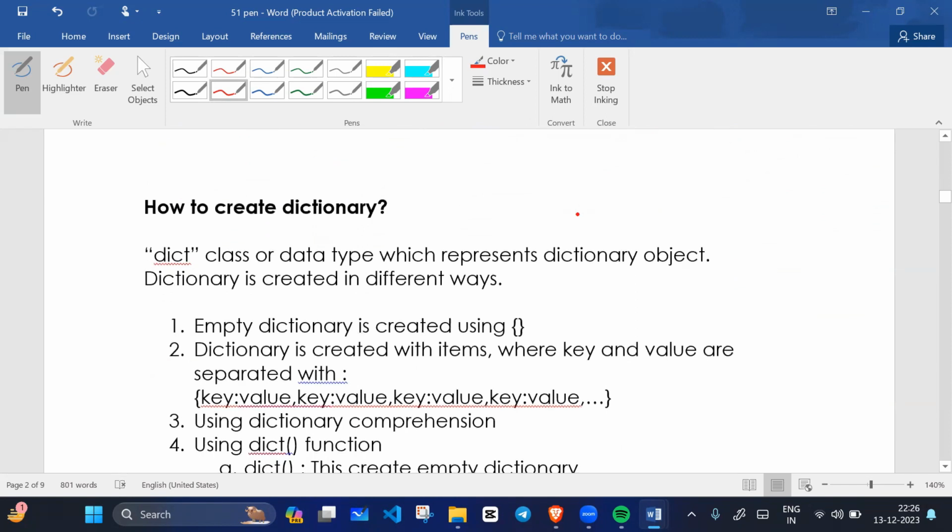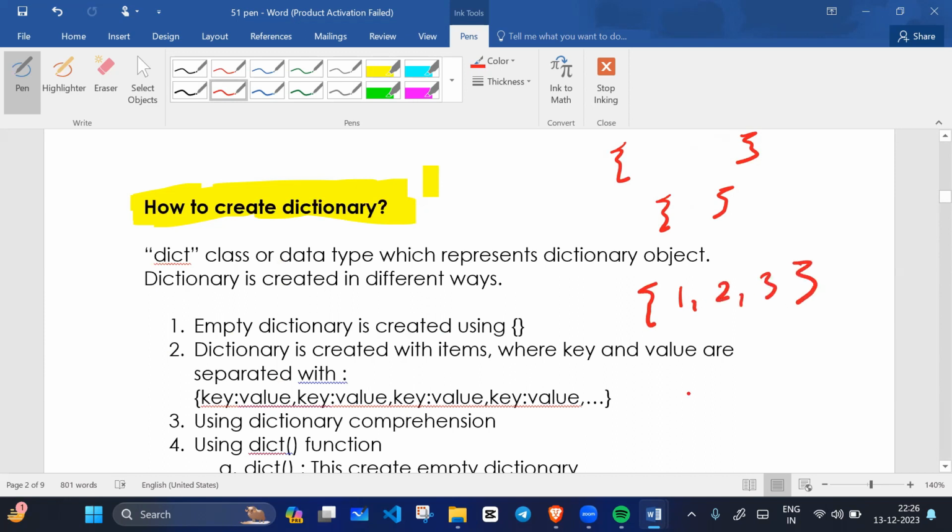Now let's talk about how we can create a dictionary. If you want to create a dictionary, we write curly braces, and for set we also write curly braces. But what's the difference? If you write 1, 2, 3, this is a set, because set also uses curly braces. If I write empty curly braces, this is a dictionary.